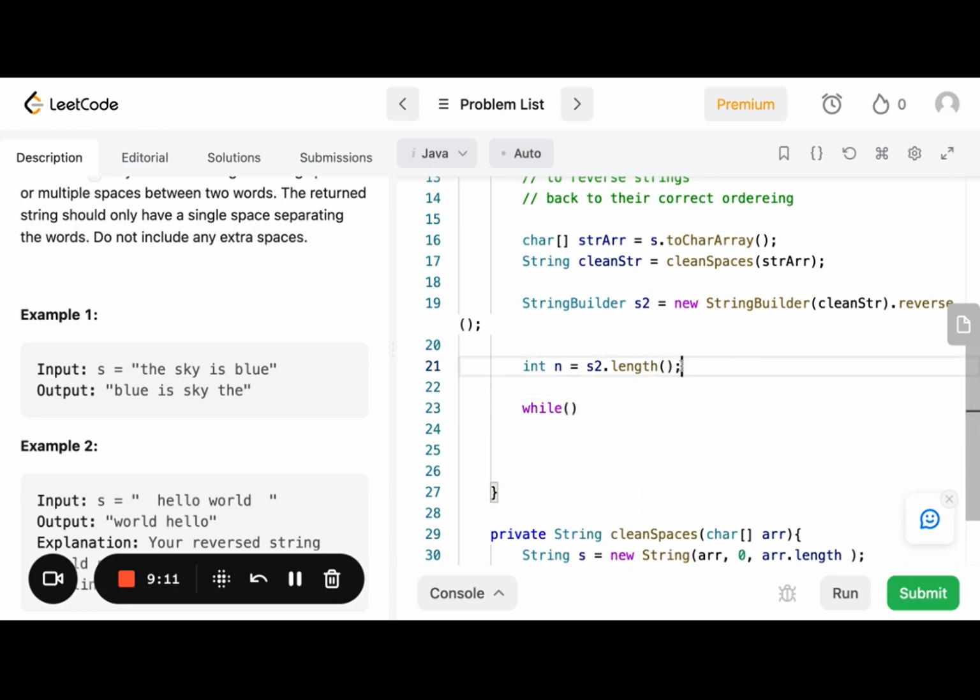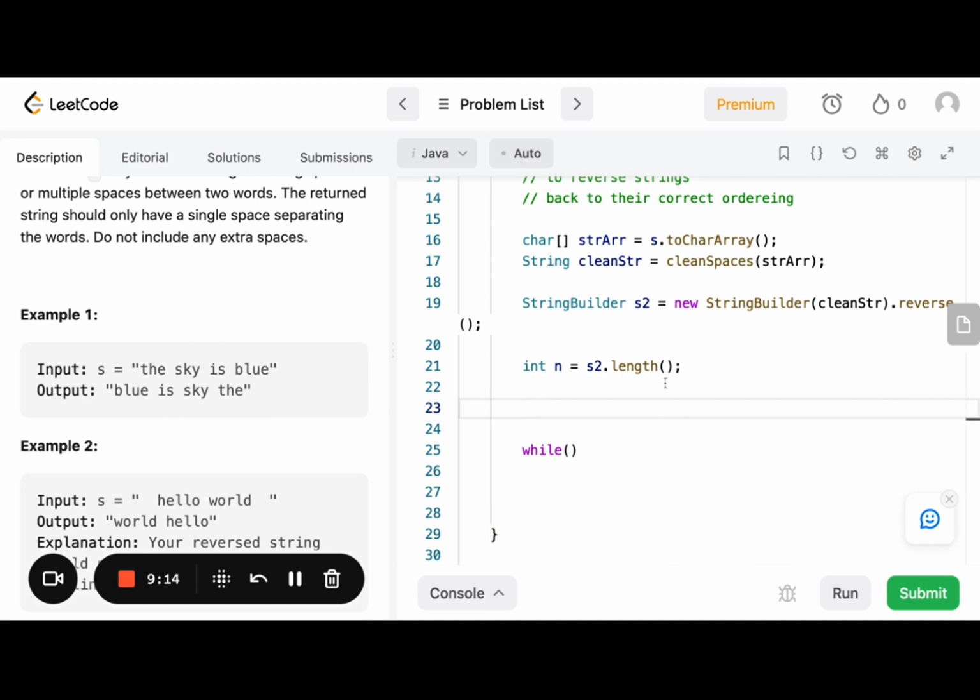We're gonna create two pointers, right? We're gonna have our starting pointer and we're gonna have our ending pointer, just like as I showed in the illustration. So int start and end both equal 0. And once that's done, we're gonna say, hey, I want to iterate until start is less than n. Okay, I want to iterate until start is less than n. And now what are we going to do? So we're starting our little iteration, right? Start and end are both here at the 0th position of our string.